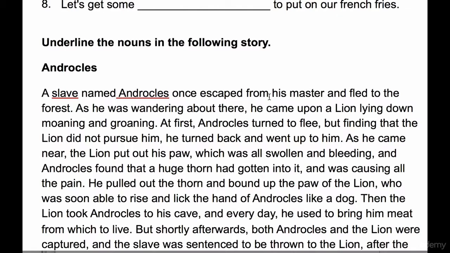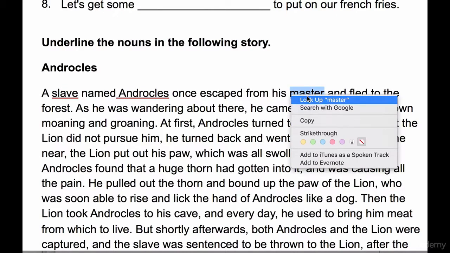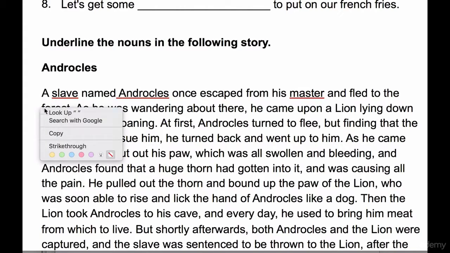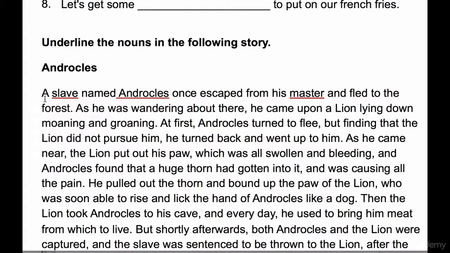Once escaped from his master. Do you see another noun? Yep. If you said master, you're right. And fled to the forest. Yep. That's another noun. Forest. And so, this story can give you a lot of nouns. You can take a look at it. You don't have to necessarily, but it's just a good way of finding nouns.